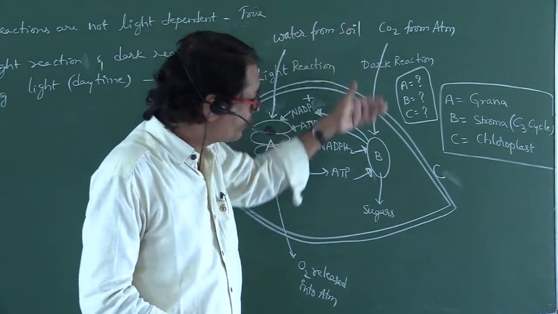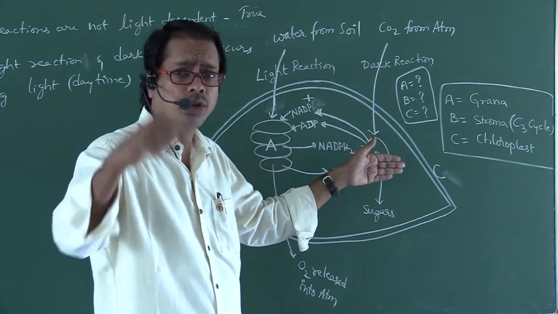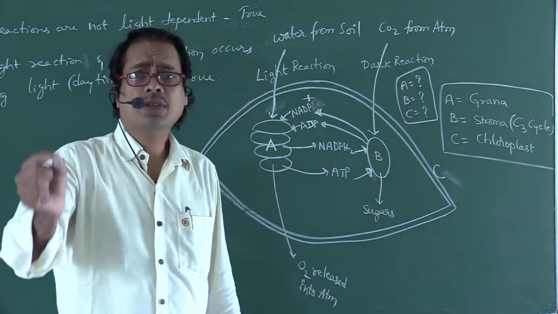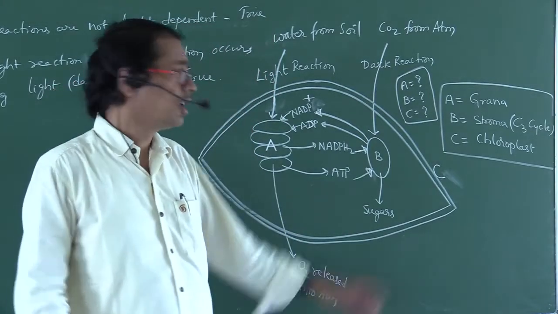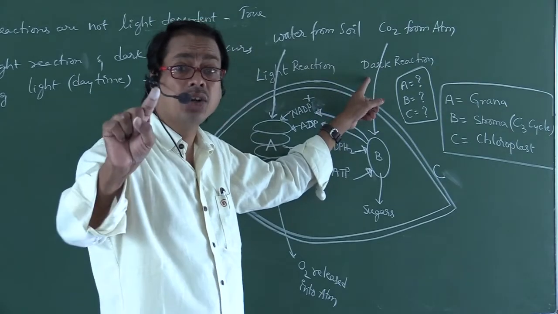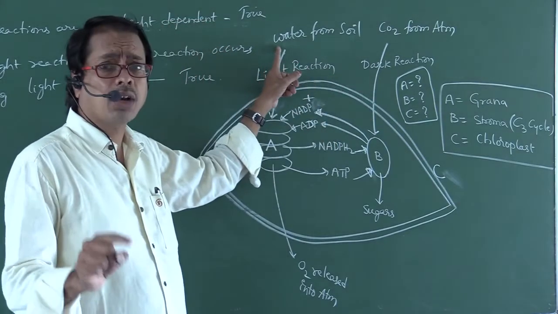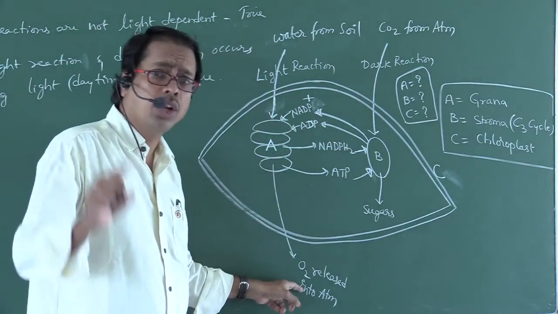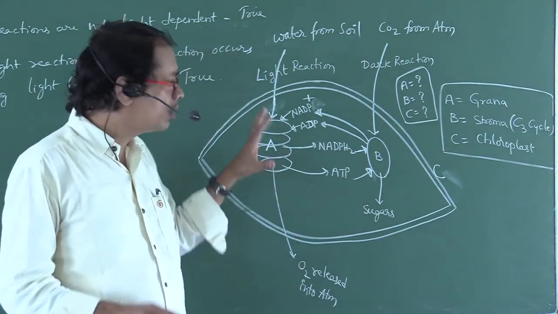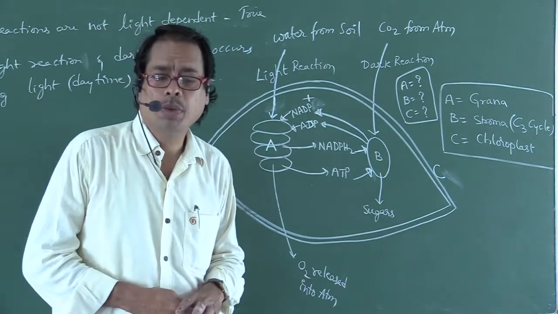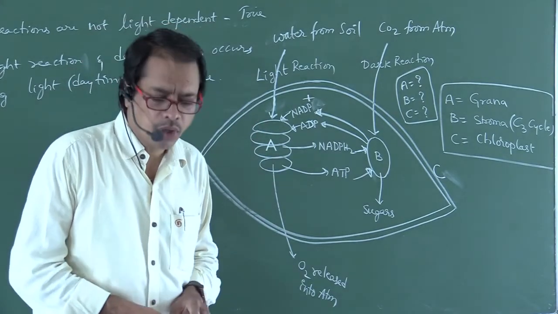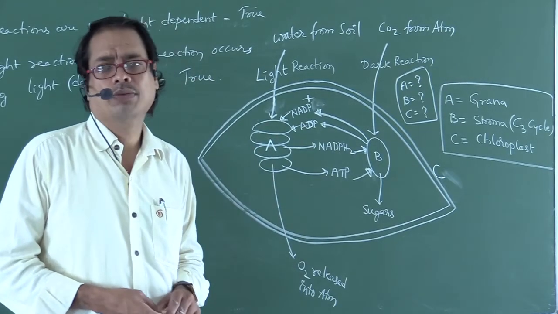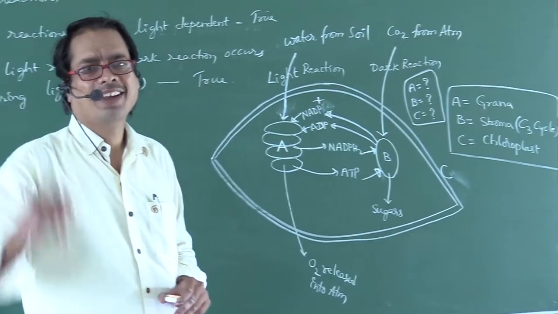Whenever that CO2 is fixed, meaning CO2 is reduced, it forms glucose, that is sugar. So sugar is formed during dark reaction. CO2 is fixed during dark reaction. Water undergoes splitting during light reaction. O2 is released during light reaction. All those points you have to remember. Okay, I hope you understood, my dear students. Please note down all these points in your notebook, and we will meet in the next class.